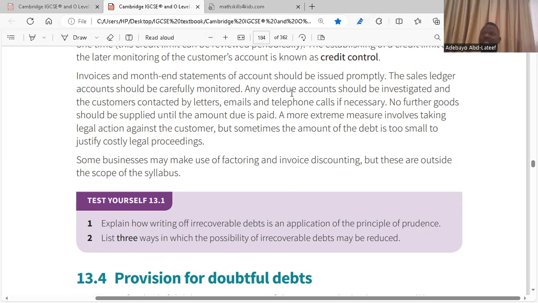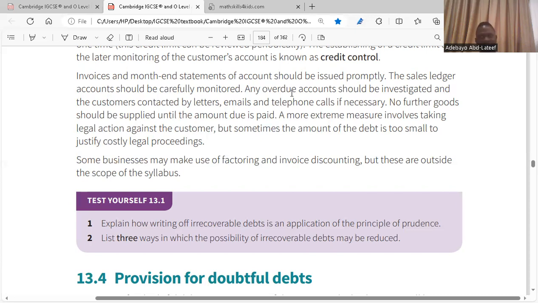These are businesses, companies, enterprises that deal with buying of debts. They negotiate with you, the supplier. You give them some discount on the debt, they pay, then they find a way of recovering that debt from that customer. They're not going to pay you the full value of the amount owed. So instead of paying 1,000, they might pay 850. But as a business, instead of losing all this amount to expense, it's better you take it. So that's what we call debt factors.